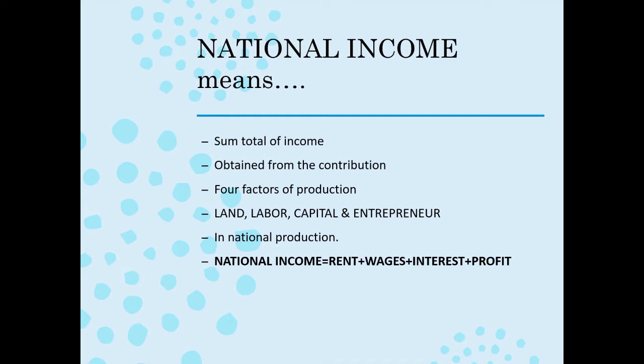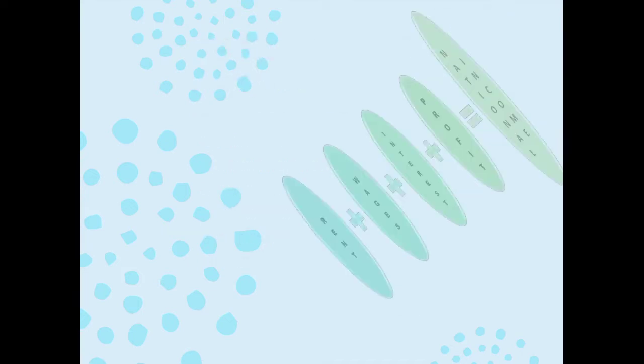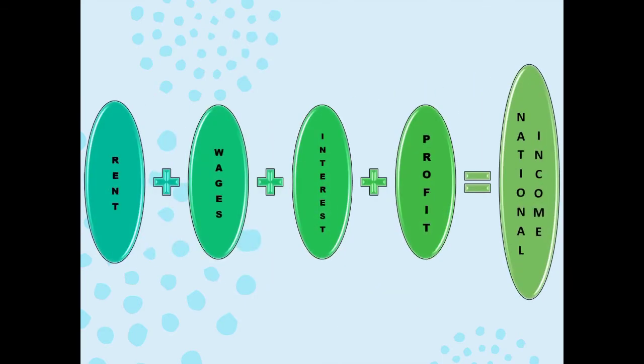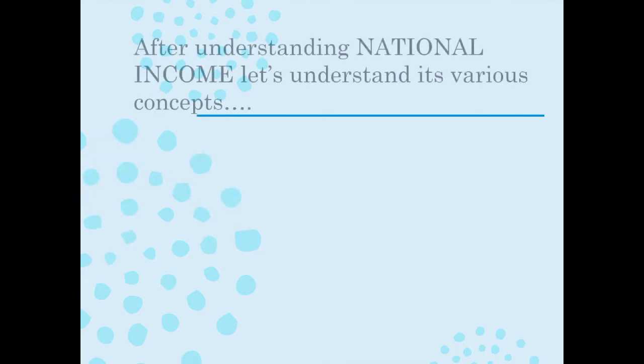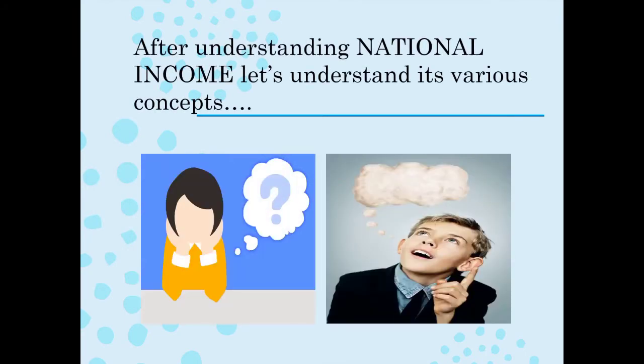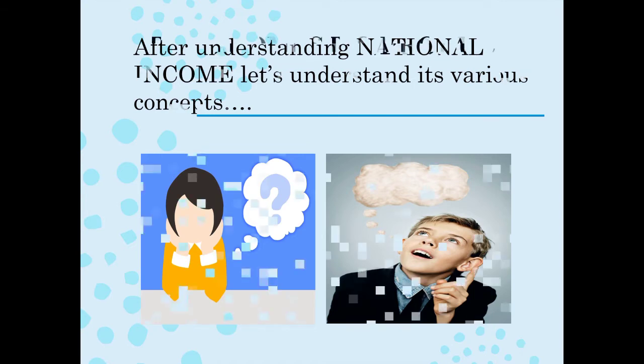Well, the contribution obtained from the four factors of production means from land what do we get? We get rent. From labor we get wages. From capital we get interest, and from an entrepreneur we get profit. So when we combine all these things of rent, wages, interest, and profit, we get national income. Well, after seeing national income, let's understand its various concepts.